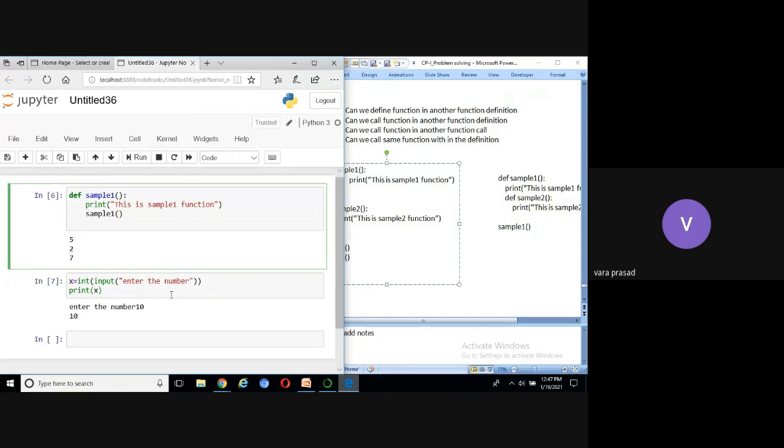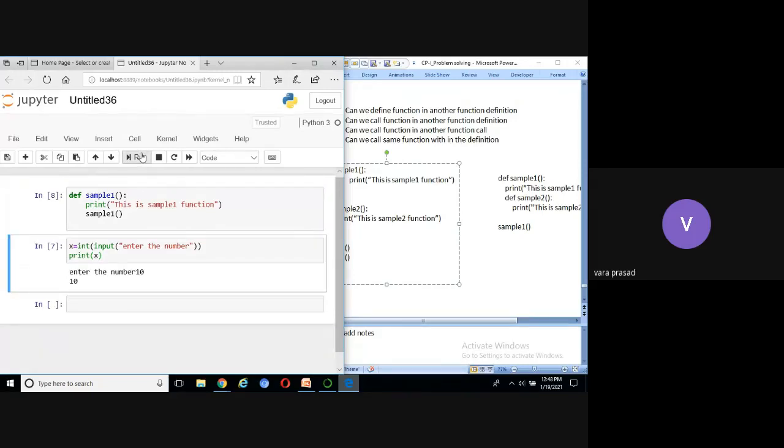What is the output of this program? Will it display any error? Infinitely? Will it go to an infinite loop? First you check. Is the definition executed or not? No. See, run the code, there is no output, because this definition is not executed.